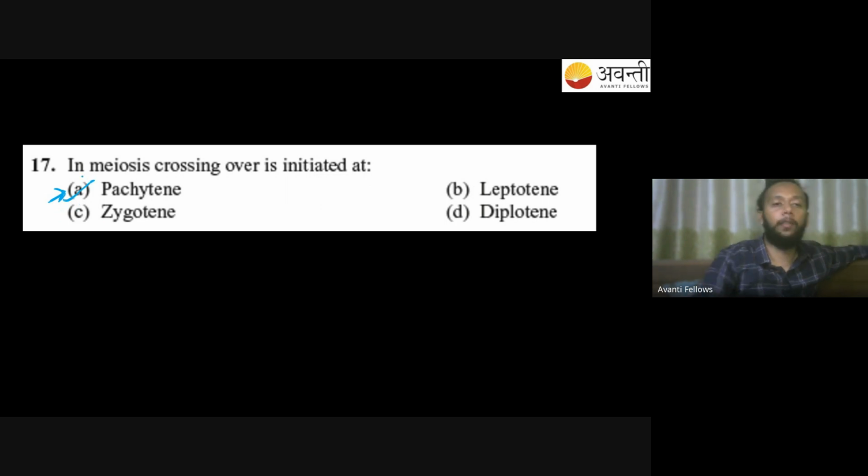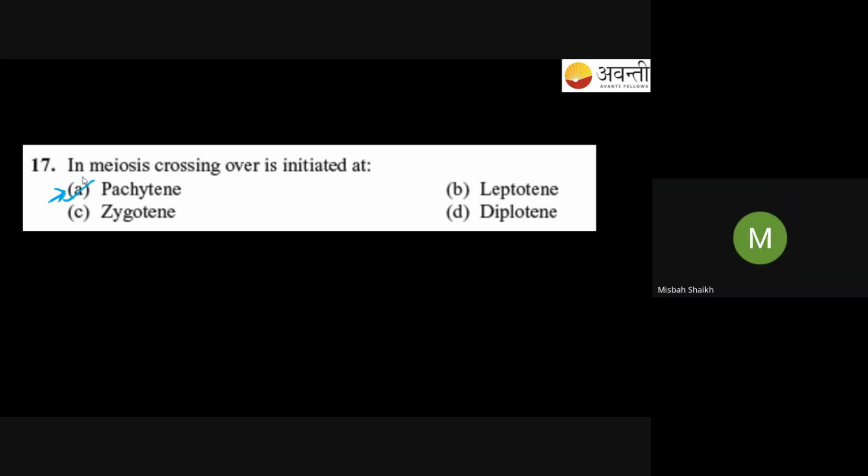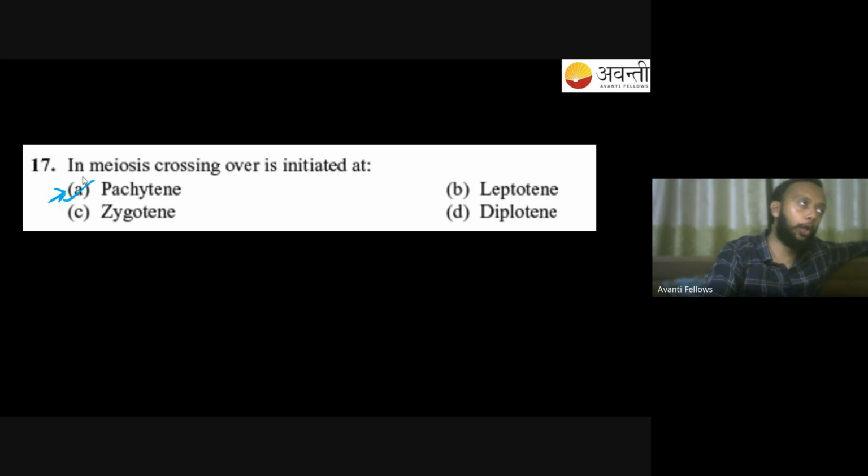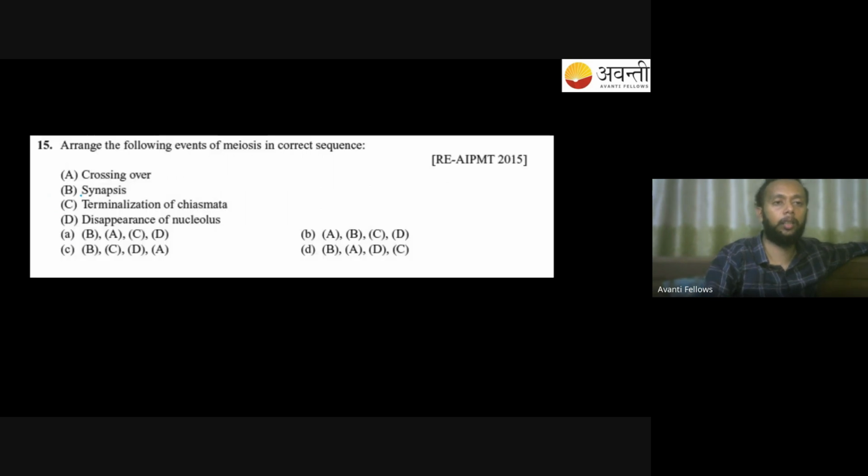That's true, very good. If I ask you when we get to see the recombination nodules, what will be the answer? Again, pachytene only. Recombination nodules and recombinase all happen in the pachytene stage only, right?